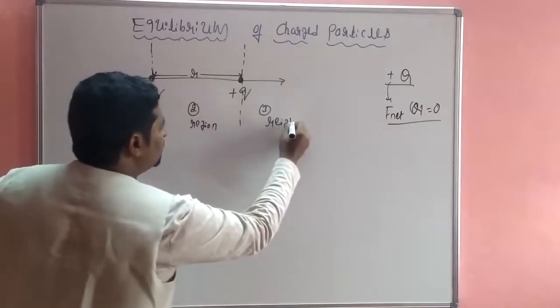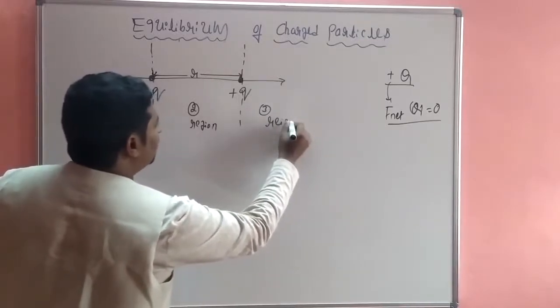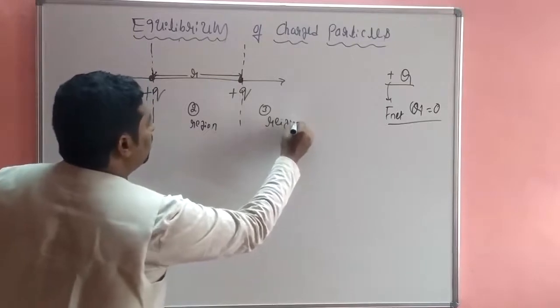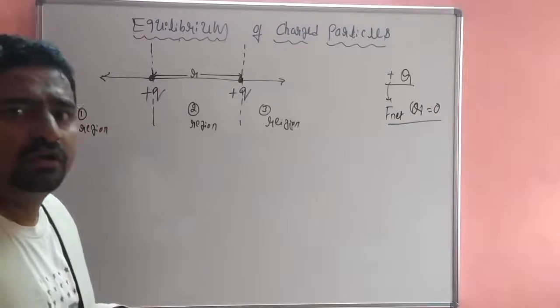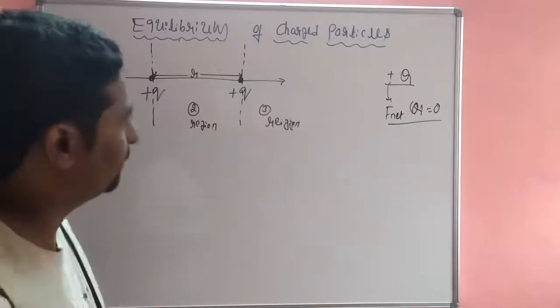The whole system is divided into three regions to make the explanation easier.